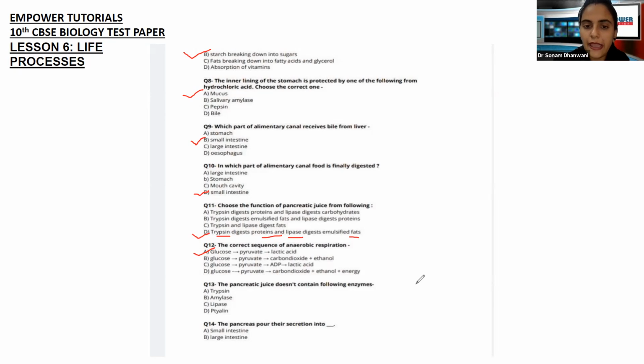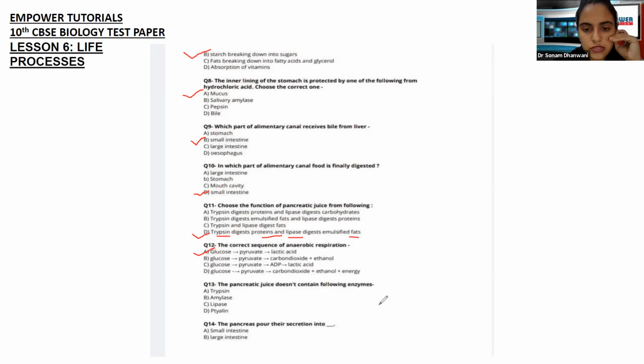So anaerobic respiration, or glycolysis. Glycolysis is what? Lysis means breakdown. Glyco is glucose. So glucose is breaking down. This glucose breaking down, or glycolysis, is taking place in the cytoplasm, which is anaerobic respiration. Remember this. Next one.